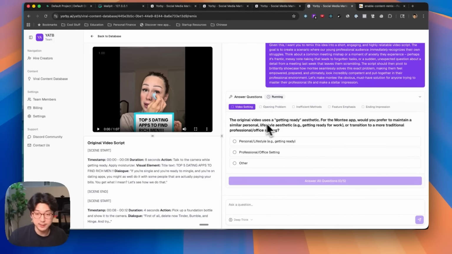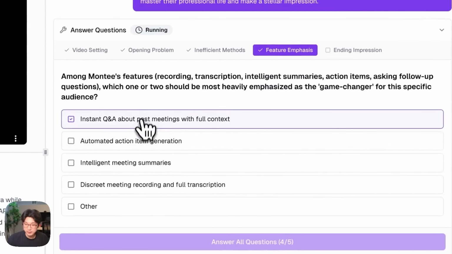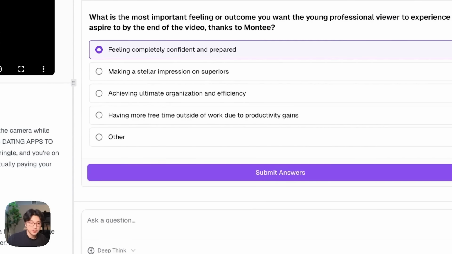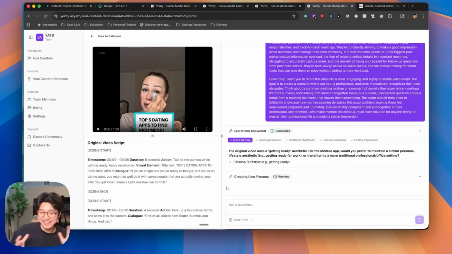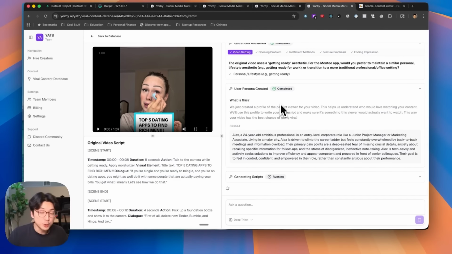So the first thing it does is it asks any clarifying questions. So from here, just click on any of these. I don't know what any of this is. Okay, yeah, just additional clarifying questions that the LLM wants to ask to help create a better script. So then after you submit that, the next thing it does is it generates a user persona. The reason why we use this user persona is because we will then use this later on after we generate some scripts. We make the LLM assume this user persona and then grade every individual script to determine which one is the best performing one, and we provide a scale of 1 to 10 on how good it is. So right now we're going through the script generation process.